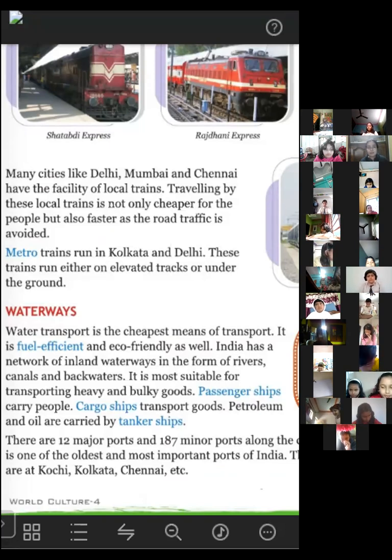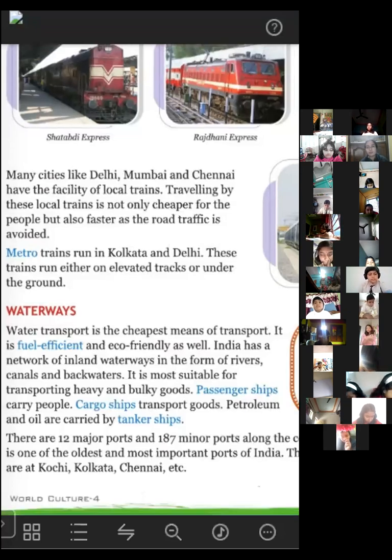Now, petroleum and oil are carried by tanker ships, because tanks are available inside them, and those tanks are filled with petrol and oils. So this is why they are called tanker ships. So these are the three different types of ships.